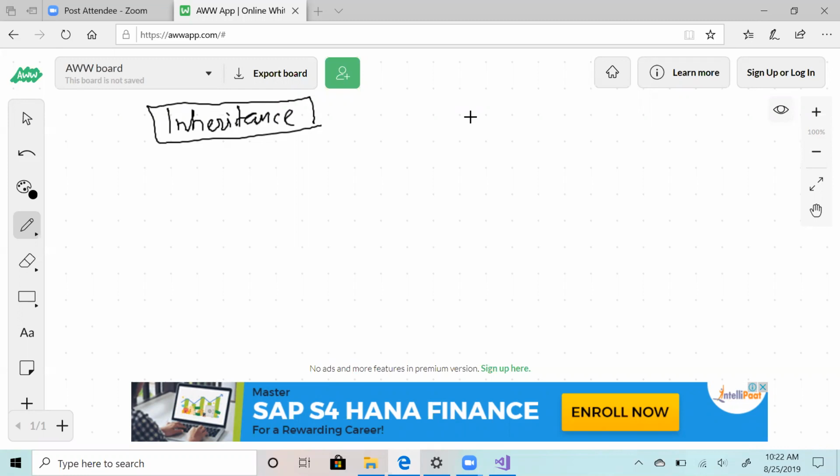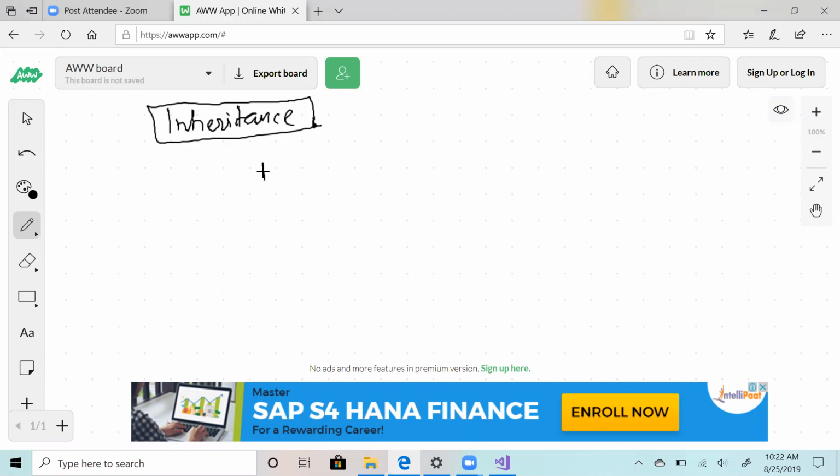But in general, if your functions are public or protected, and you inherit from the class, then you inherit its members also. You inherit all its public and protected members, right? Now, what's the use of it? So let's see what's the use of this.